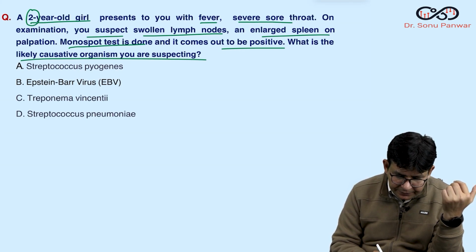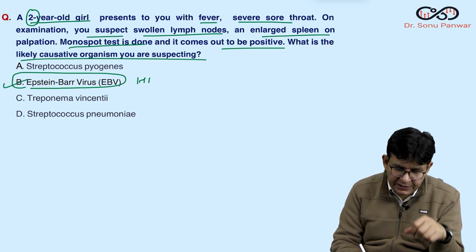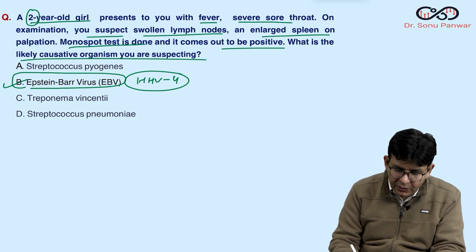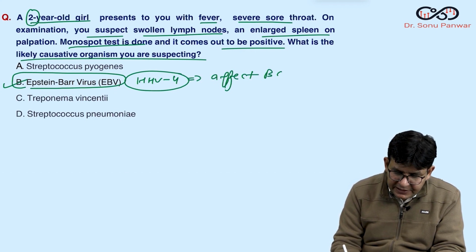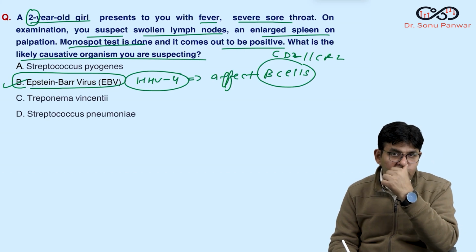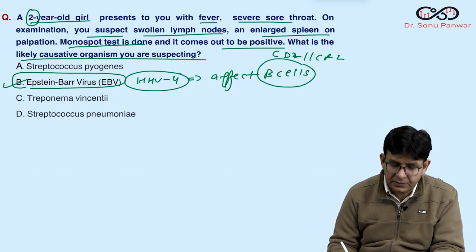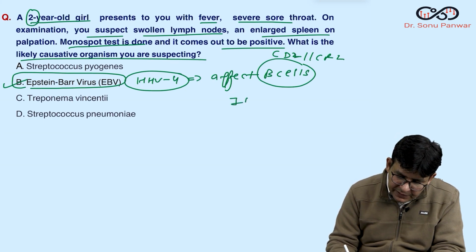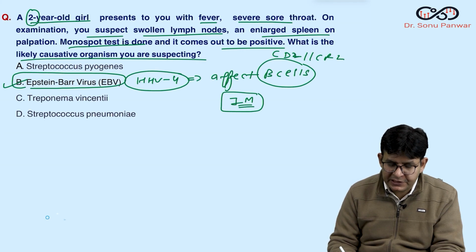So you know that this is caused by which particular virus? Epstein-Barr virus. And what is the number of the Epstein-Barr virus? HHV4. What does it affect? It affects the B cells. Why B cells only? Because B cells have CD21, CR2 on their surface, and that's why they are attracted towards it, and it leads to polyclonal proliferation, and thereby to a number of carcinomas. And this disease being discussed in the question is infectious mononucleosis.